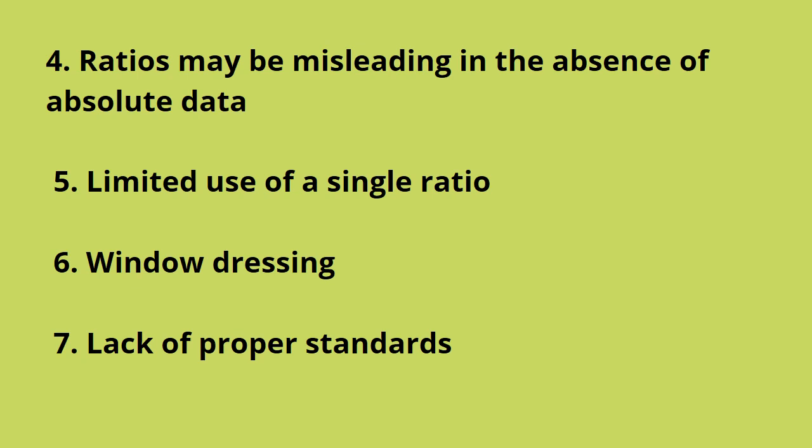Point number 5, limited use of a single ratio. When one ratio is to be calculated, another is also necessary. Here we calculate two ratios, that is current ratio and quick ratio. Current ratio can be satisfactory, quick ratio may not be satisfactory. Then in that case, the use of a single ratio becomes very much limited.